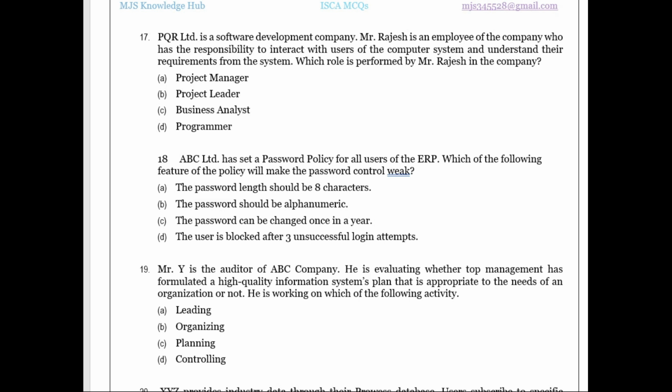See, he is not a project manager. Project manager will be on the top. He will delegate the work first, and he's not a project leader. Project leader communicates with the people. Project leader generally doesn't go out to the client to know what is the requirement.